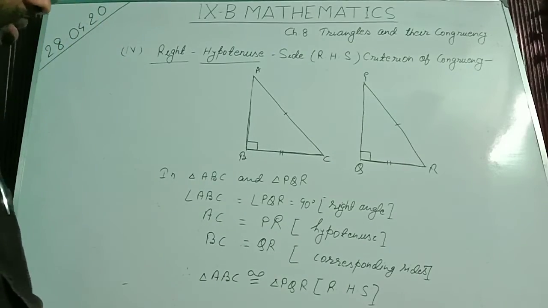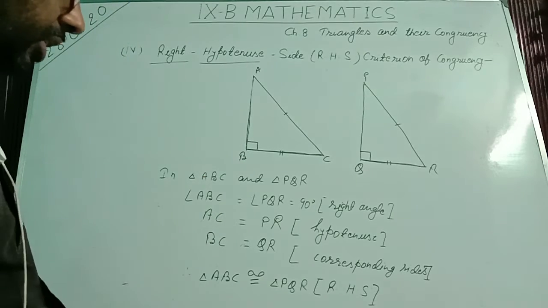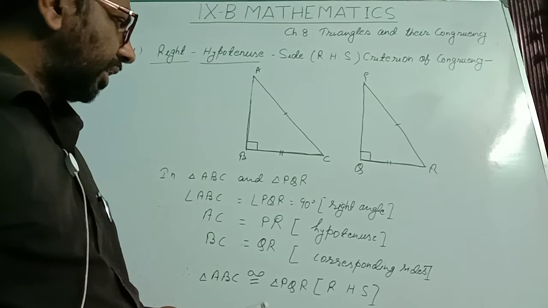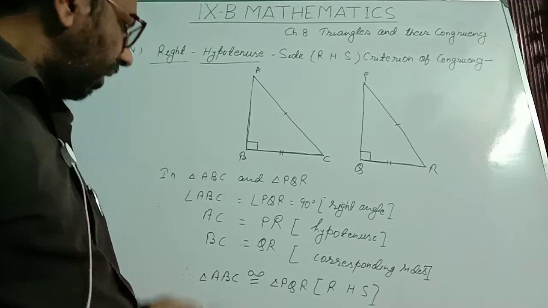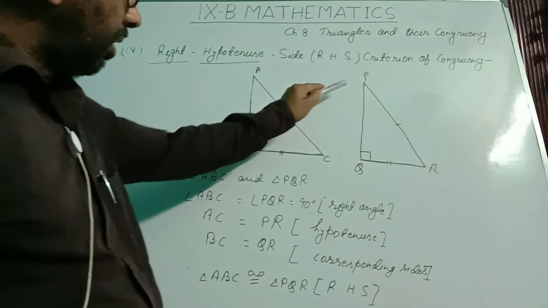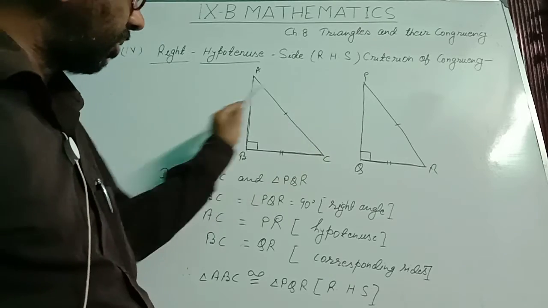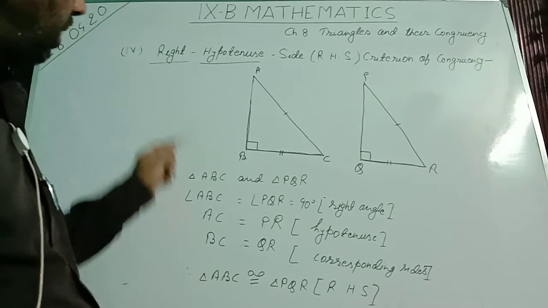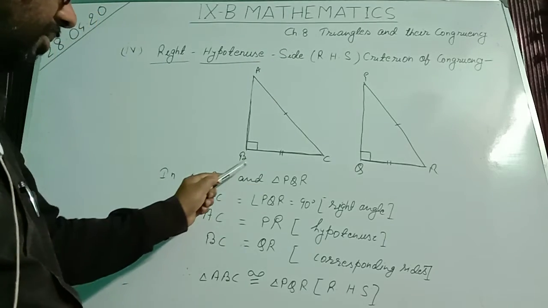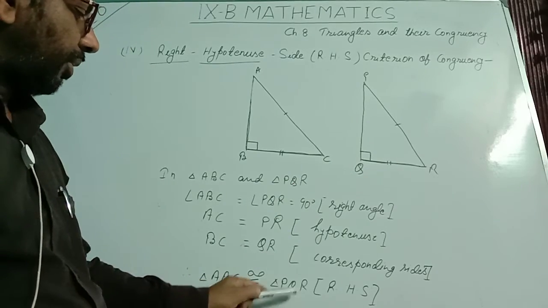And third, one pair of corresponding sides should also be equal. So those two equal corresponding sides are BC and QR. If you do not take BC and QR, if you have AB, then this should be PQ. AB should be equal to PQ, that is also a pair of corresponding sides. If these two are equal, then this condition is also applicable. But here in this figure, I have used BC equal to QR. So triangle ABC is congruent to triangle PQR.